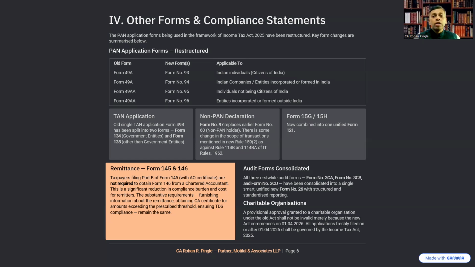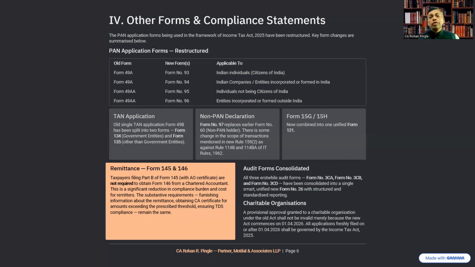Taxpayers filing Part B of Form 145 with an AO certificate are not required to obtain Form 146 from a chartered accountant. This is a significant reduction in the compliance burden and cost of remittance. That is the only change. Earlier, those who filed Part B also needed to take a CA certificate in Part C. Now that has been removed. So taxpayers filing Part B of Form 145 under the new Act with an AO certificate are not required to obtain Form 146 from a chartered accountant.